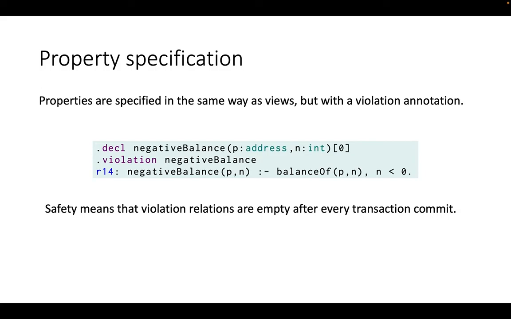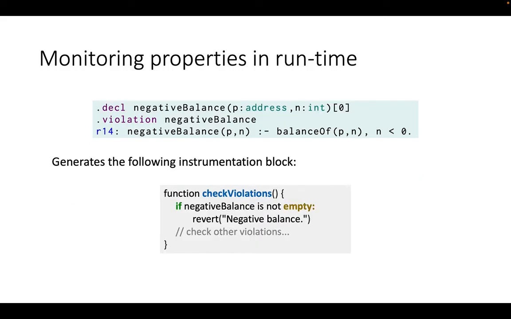Next are the properties. Similarly, properties are specified in the same way as rules, but with a violation annotation. And here in R14, the negative balance relation is defined as the entry in the balance of table where n is less than 0. And safety means that the violation relation is empty after every transaction commit. And with this annotation, Decon will generate the following instrumentation block to check the violation at runtime.